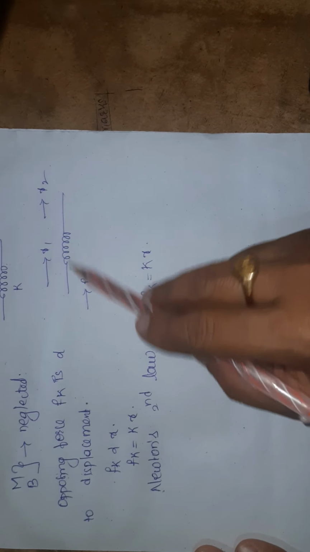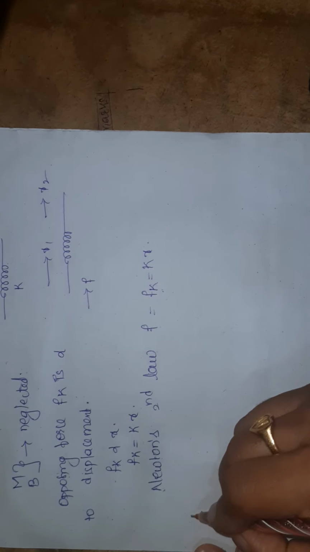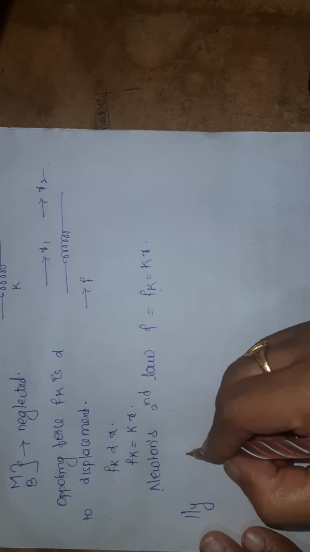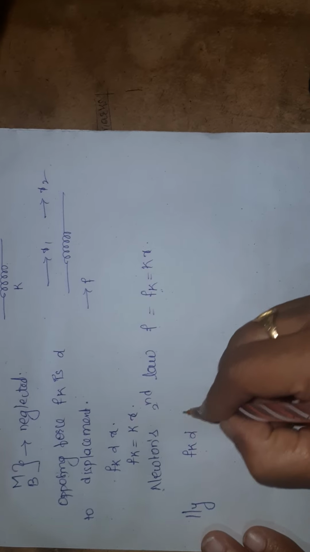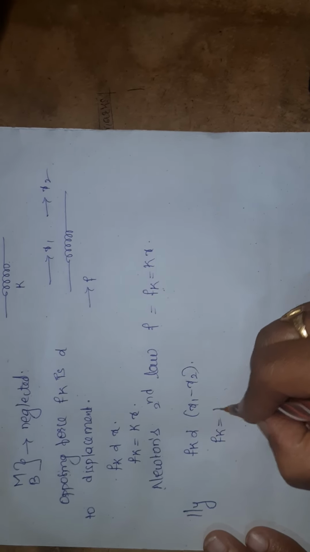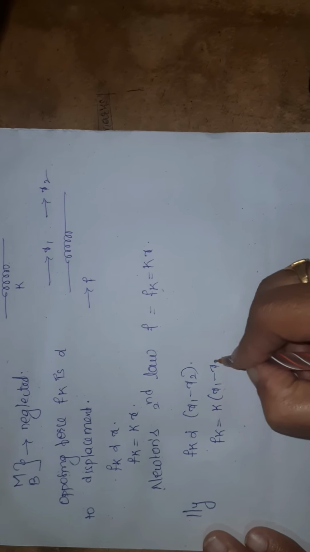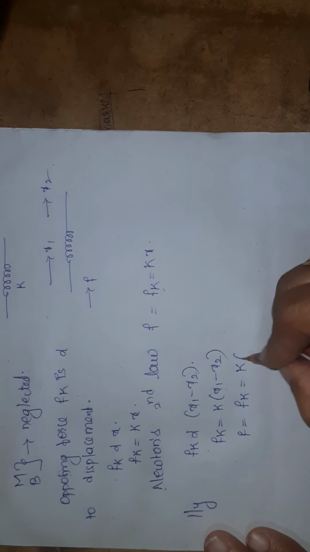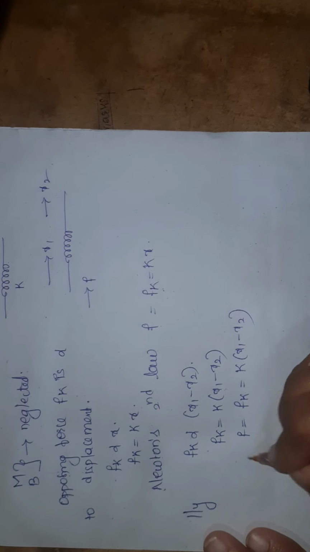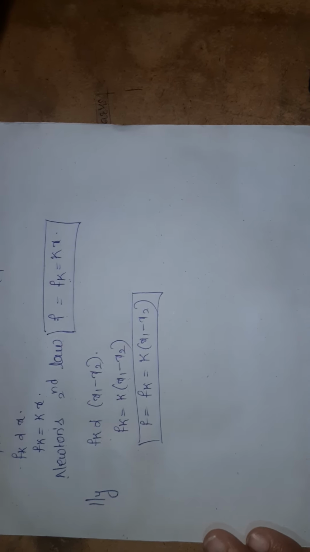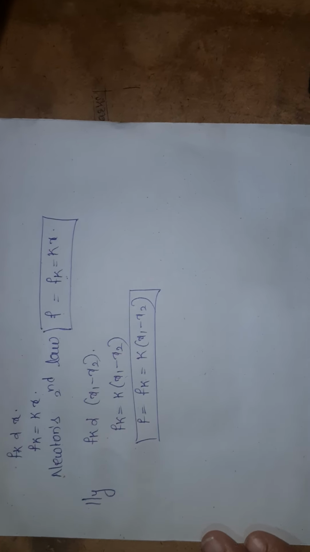Similarly, if I have two displacements at the edge ends, how do we write the force balanced equation? Fk is directly proportional to the difference between the two displacements. So Fk is equal to k into x1 minus x2. So F is equal to Fk is equal to k into x1 minus x2. Like this, we have obtained three force balanced equations for the three ideal elements.